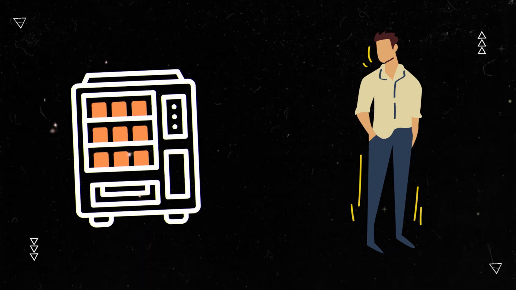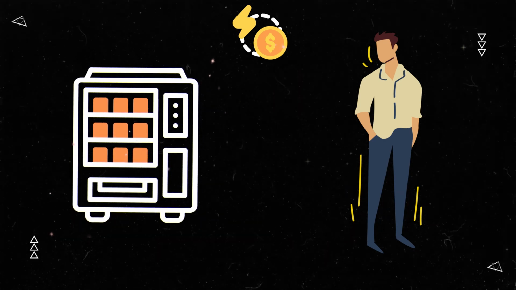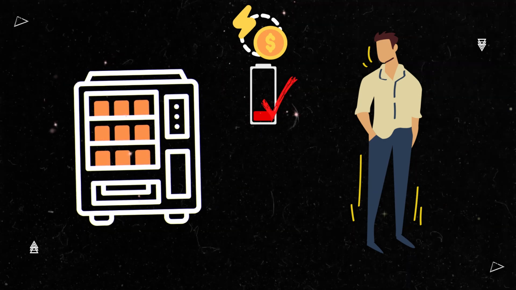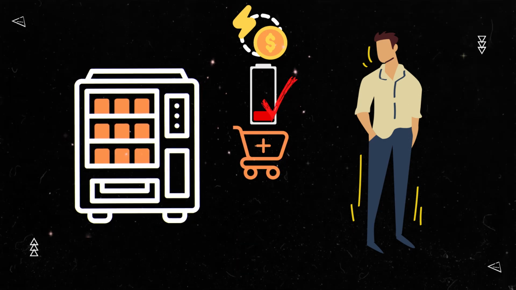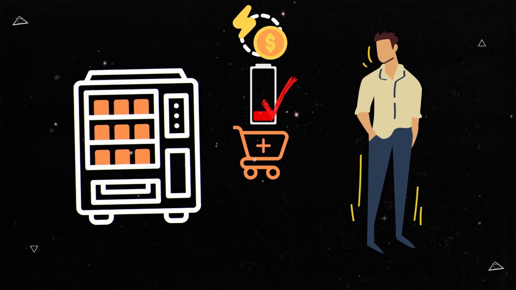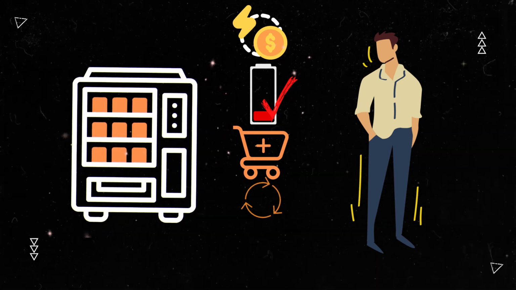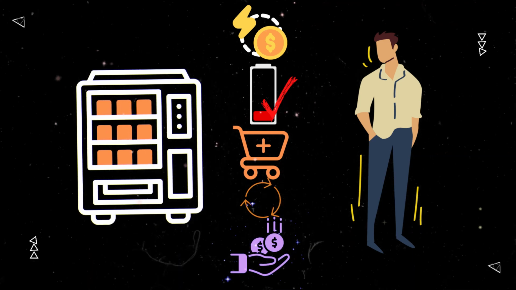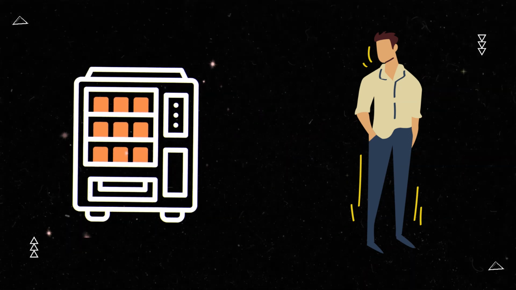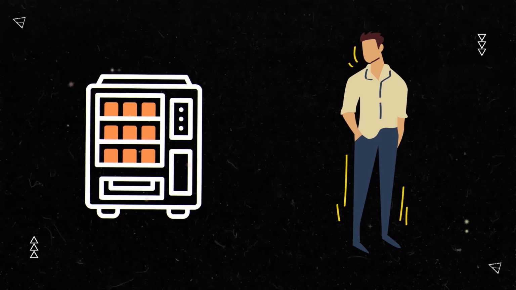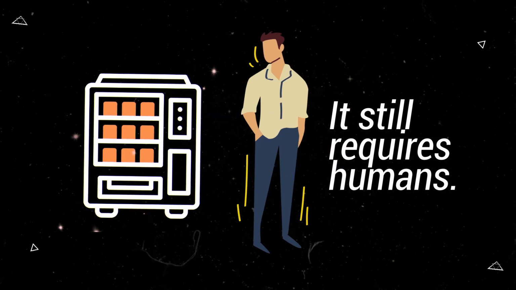Though there must be people who pay the electric bill, there must also be humans who check it when it is low. When it is low, someone must order more of the product, and after the product arrives, someone must refill the machine, and even more so, someone must collect the money. So despite the fact that this is a technology box created to assist people without the use of a human, it still requires humans. First and foremost, let's get started.